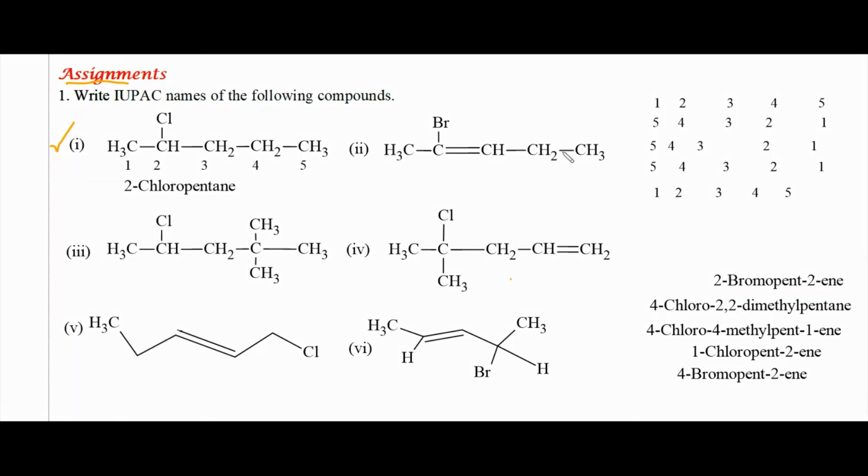Consider the next structure. This structure contains the substituent bromine atom nearer to the left end, and the primary suffix ene is also present nearer to the left end. So carbon atoms in the parent chain are numbered from the left end. The structure has the IUPAC name 2-bromopent-2-ene.